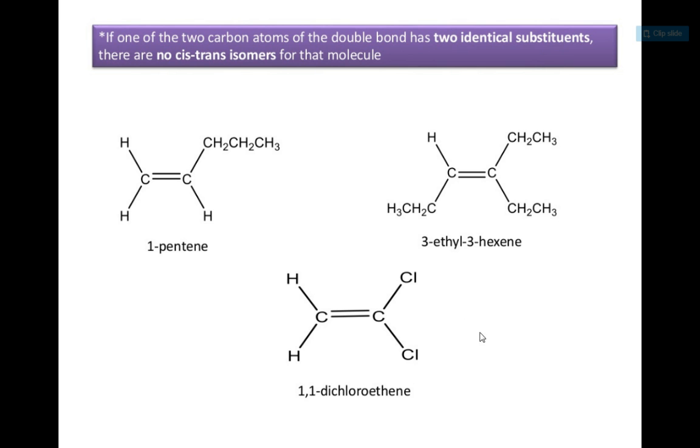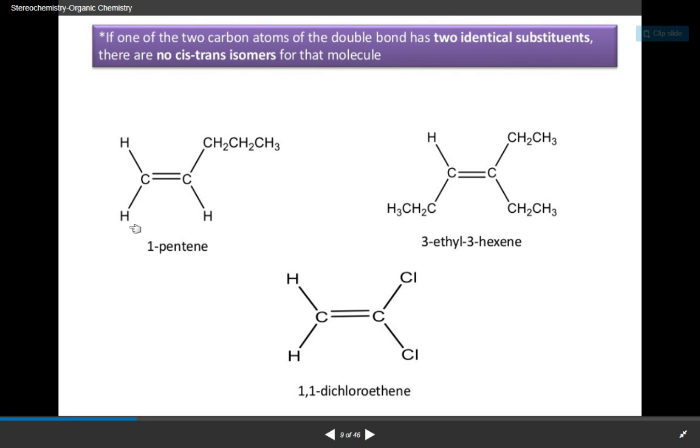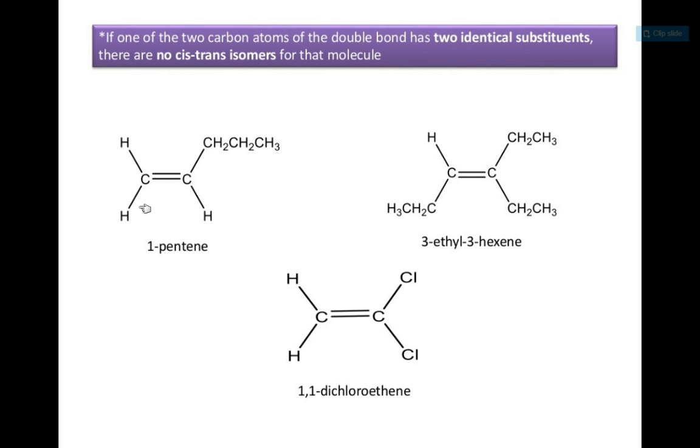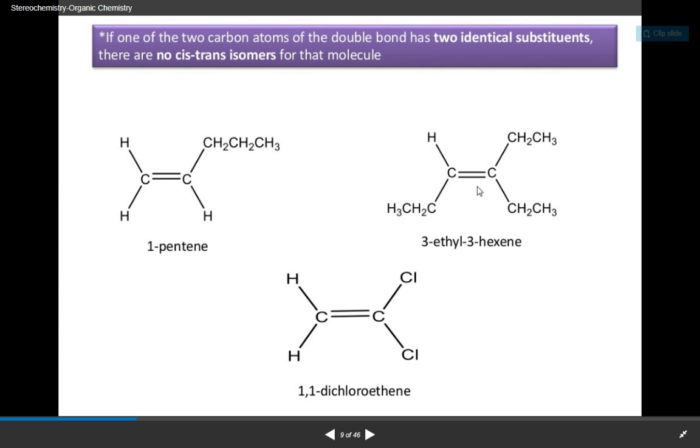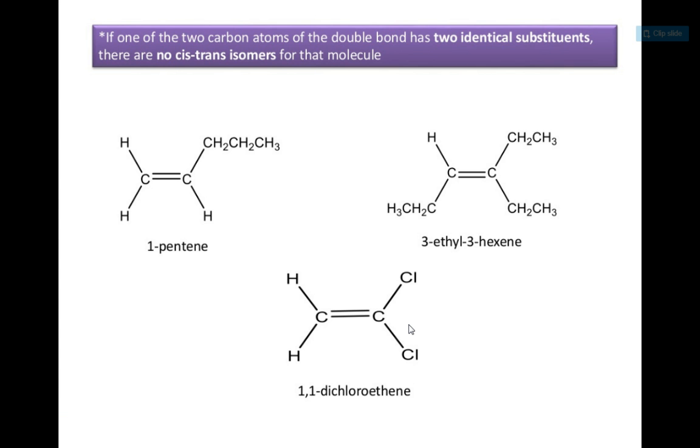In the 1-pentene case, as there are two hydrogen atoms on this carbon, there will be no geometric isomerism for it. Similarly, in 3-ethyl-3-hexene, the carbon is bearing ethyl groups on both sides. The similar groups are there on the carbon atom, so there is no geometric isomerism. And the same is the case with 1,1-dichloroethene. That means the required condition is that both the doubly bonded carbon atoms should bear different atoms or groups on them.